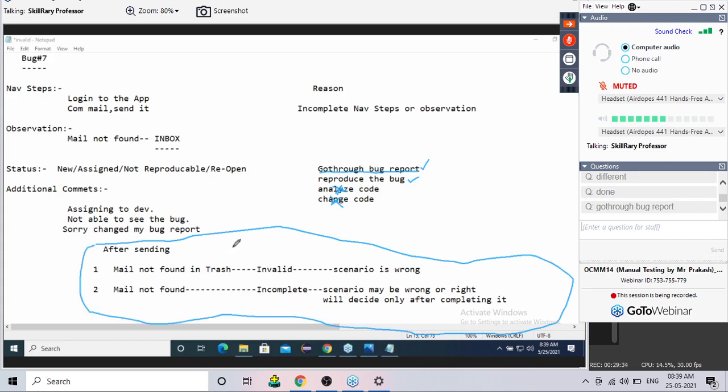Remember, this is very important: the difference between invalid and incomplete. This is a note, and whatever you are saying above is an example. And as I said previously, inbox was not written. After the developer says the bug is not reproducible, the testing team changed this bug report.